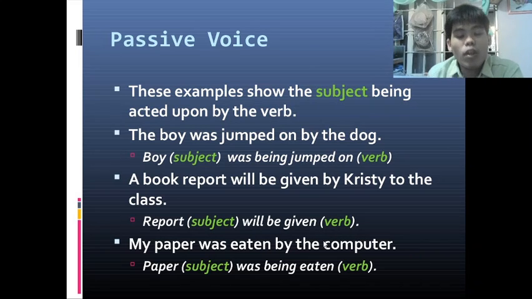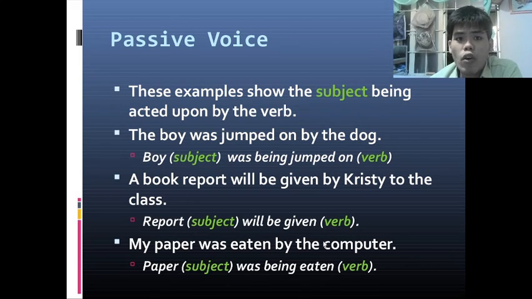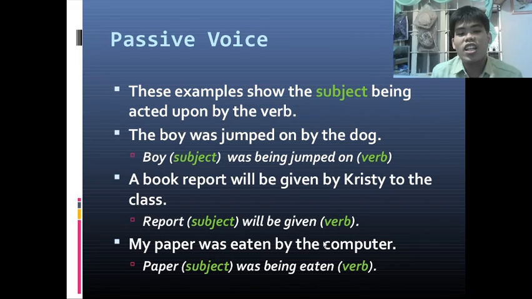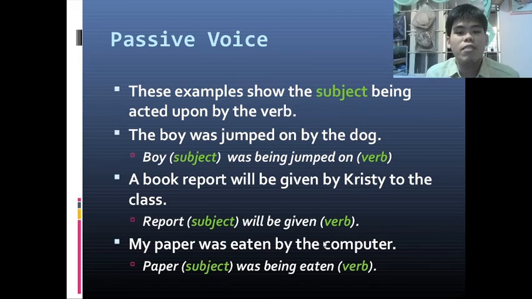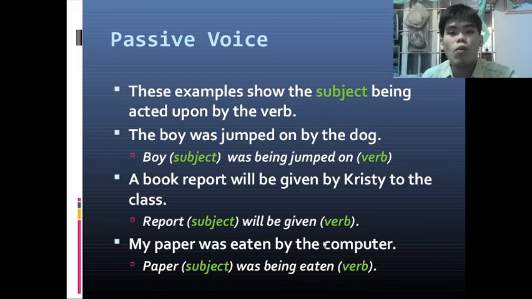Next, a book report will be given by Christy to the class. So, is the book report going to give? No. The book report will be given. So the book report will receive the action that it is going to be given to someone. It is not that the book will give something. No.